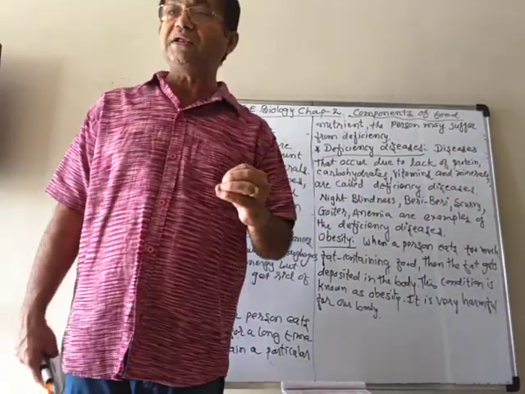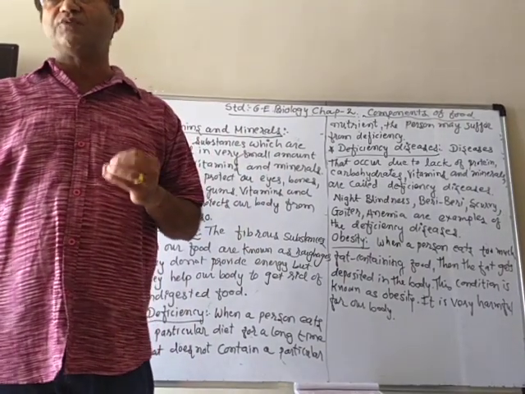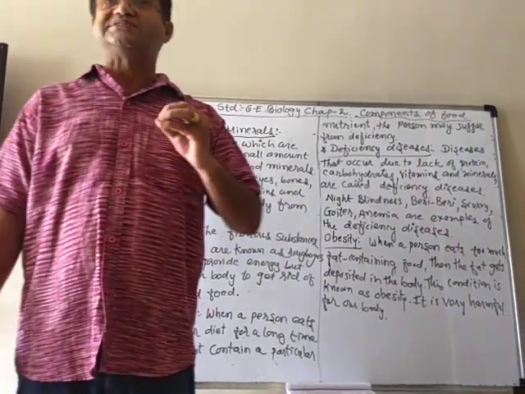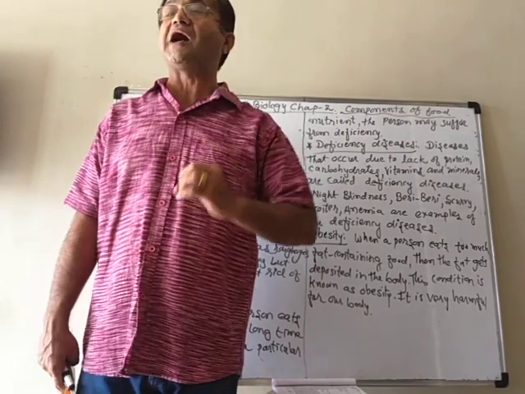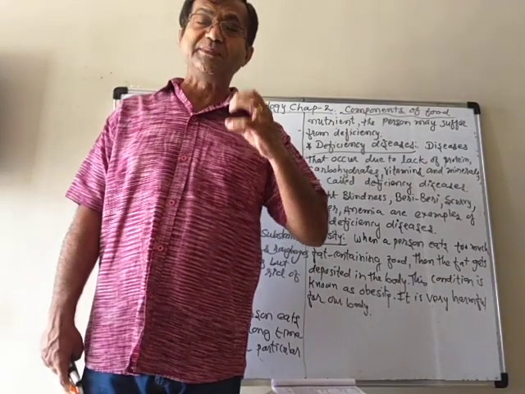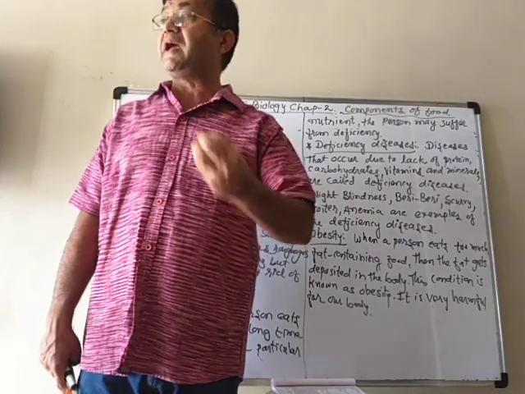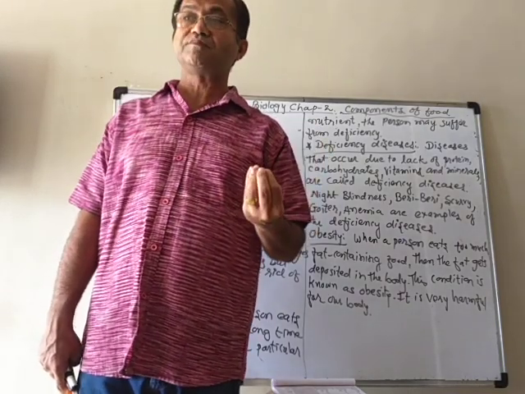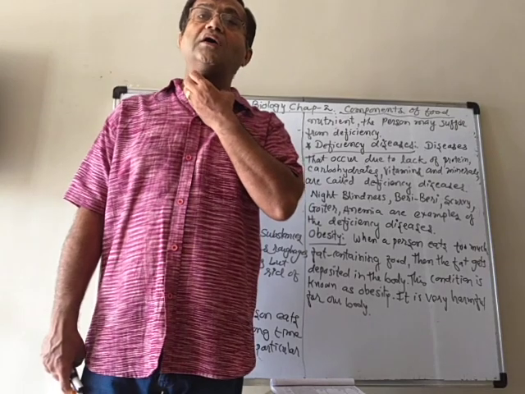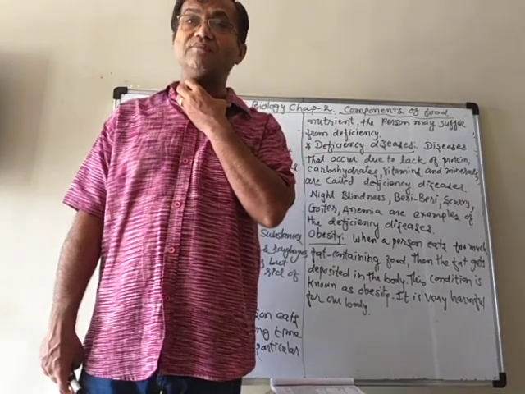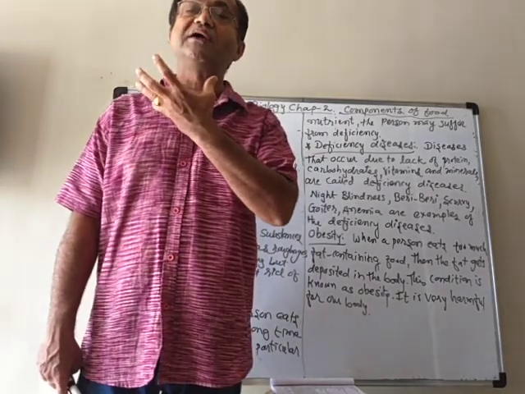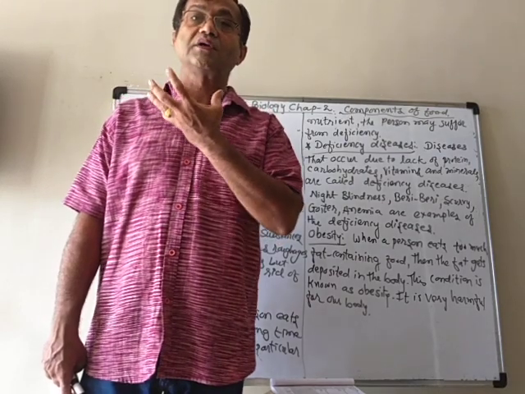Goiter is a deficiency disease which is caused by a lack of a mineral named iodine. If there is a deficiency of iodine in our body, we may get the disease called goiter, in which the neck will be swollen. You will see some people having a very swollen neck like that.